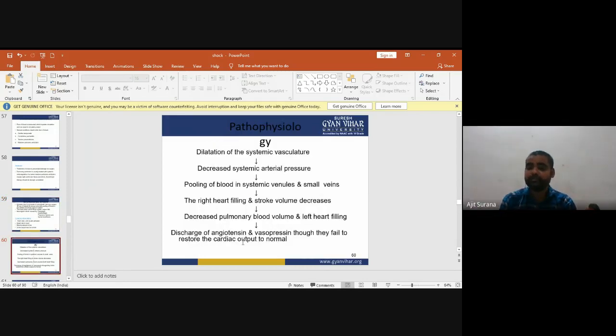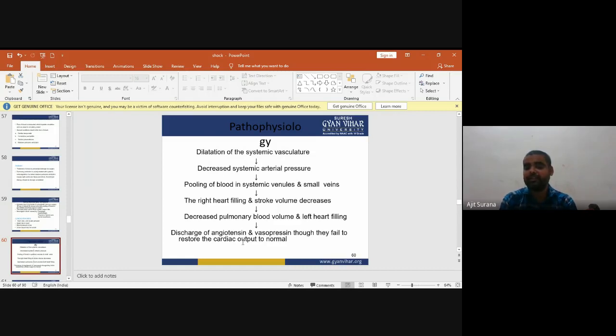Pathophysiology of neurogenic shock. If there is dilatation of the systemic vasculature, it may cause decreased systemic arterial pressure. When systemic arterial pressure decreases, it may cause pooling of blood in systemic venules and small veins, due to which the right heart filling and stroke volume decrease.